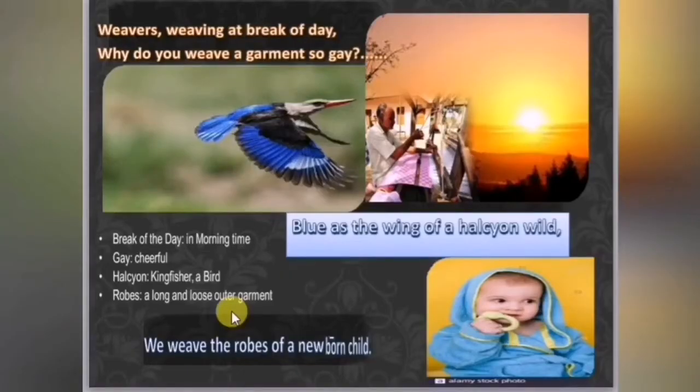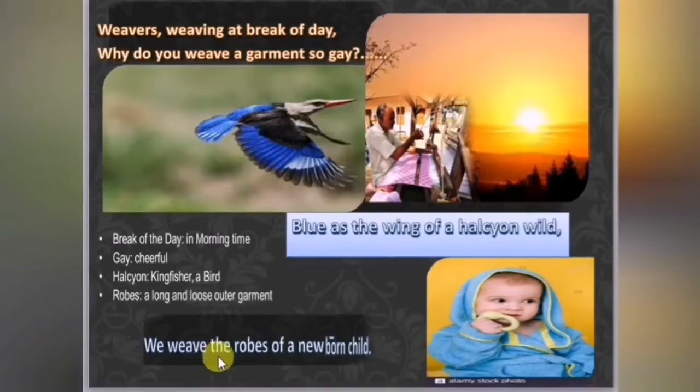In the first stanza, the poetess asks the weavers why they are weaving clothes in the morning which are very beautiful and charming. The clothes are blue like the wing of the Halcyon bird. Here, Halcyon stands for the kingfisher bird. The wings of the kingfisher are bright blue in color. Here, blue color indicates the loyalty and tenderness of mind, which is precious and beautiful.